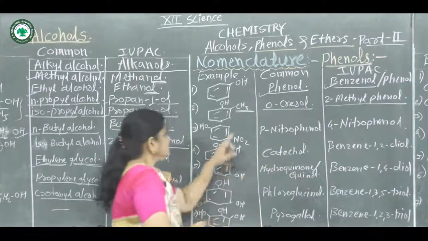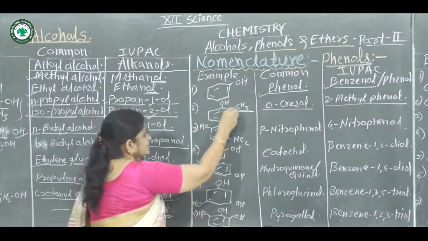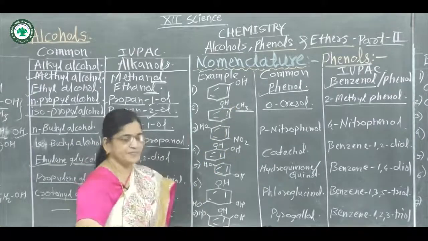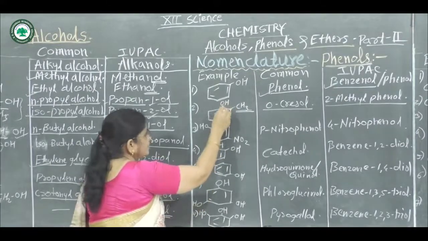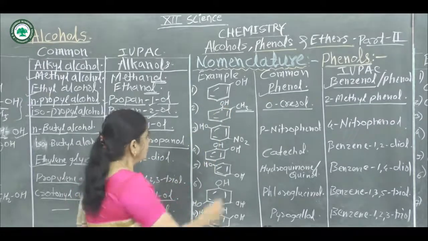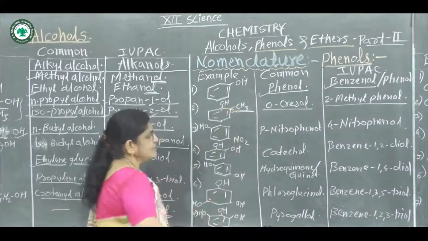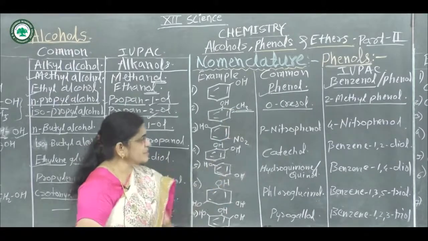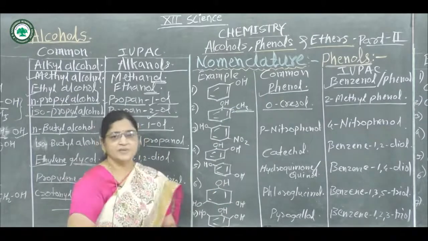That means this methyl group is attached on this second carbon atom. The carbon bearing the phenol hydroxy group is always carbon number 1, and hence this is carbon number 2. Hence the name of this compound becomes 2-methylphenol.